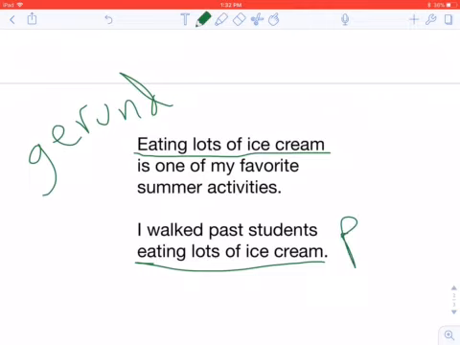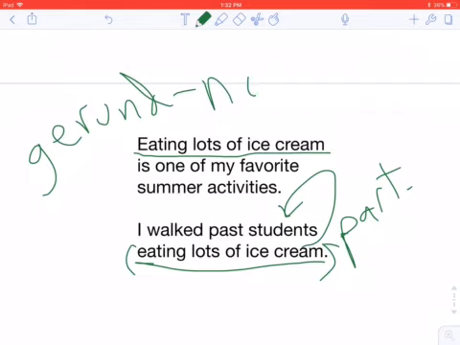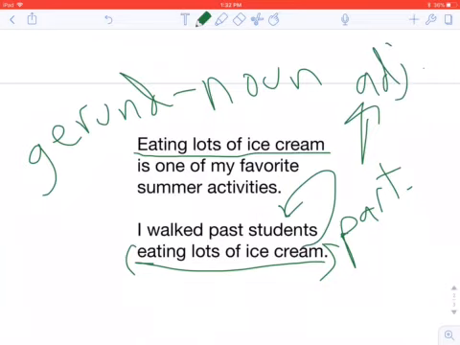Down here, we have our participial phrase: I walked past students eating lots of ice cream. In this case, eating lots of ice cream is describing students, that word right there. It's functioning as an adjective. And so remember, gerunds always function as nouns. Participial phrases always function as adjectives.